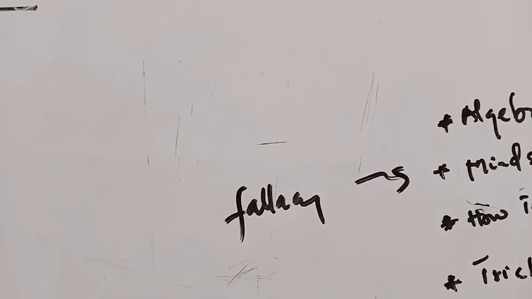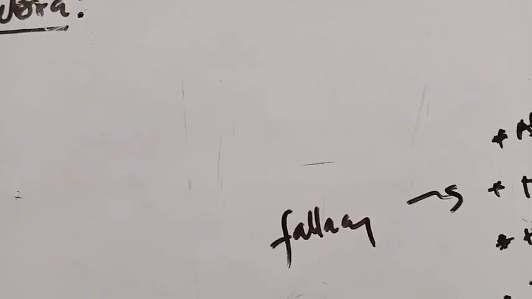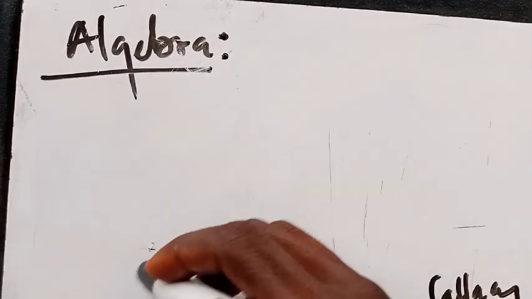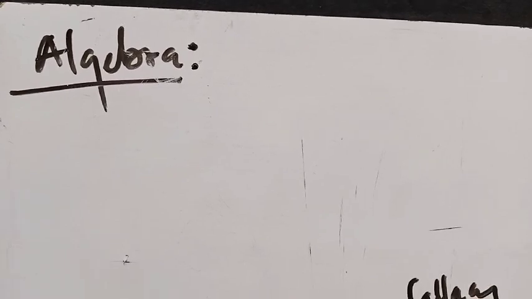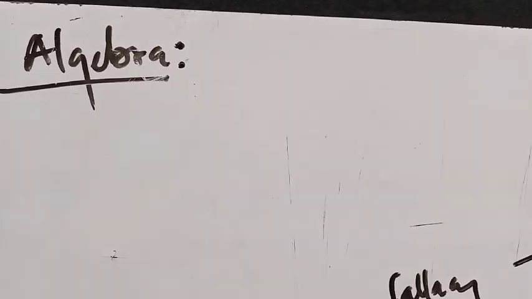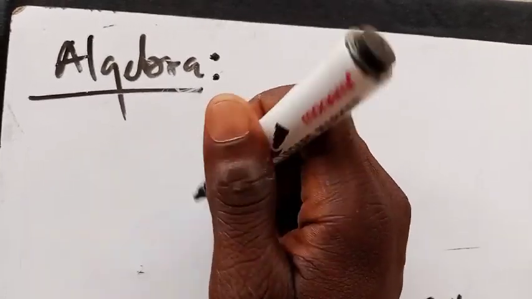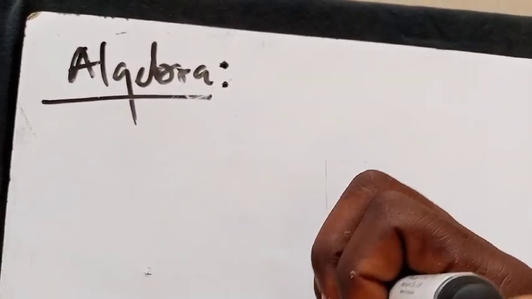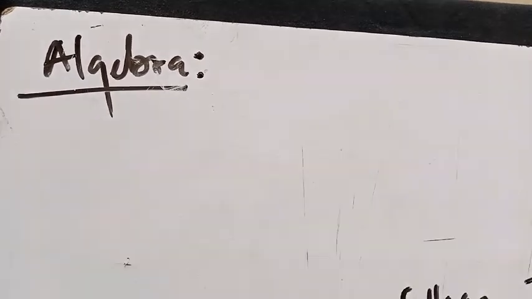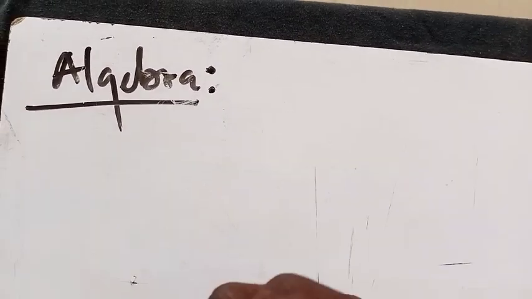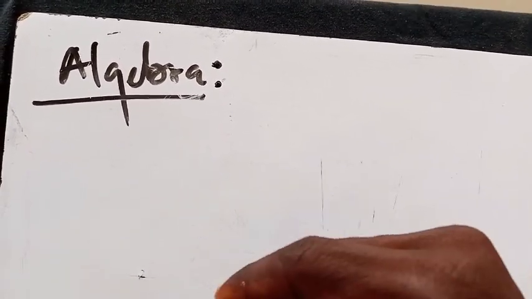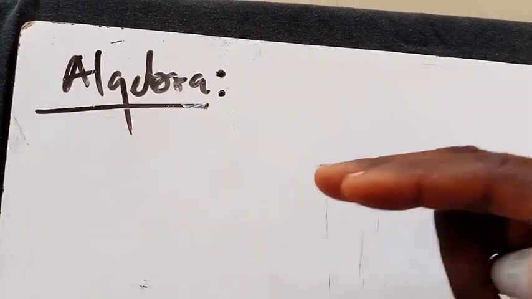So in general, some of us were born with the idea in mind that mathematics in general is very, very difficult to tackle. That is what we believe in. But this is for you: are you trying to say that there's no single person on the earth that understands mathematics very well, right? That is what we are trying to say. Is that okay? But there exists someone who is very good in mathematics.